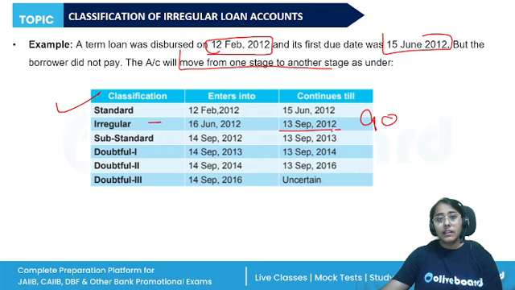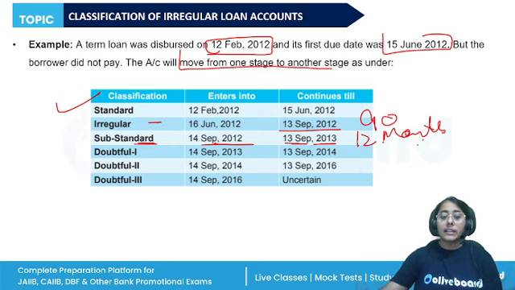Beyond that, it will enter into the substandard asset if it still remains in the irregular category, for 1 year, so from 14th of September 2012 to 13th of September 2013. So 12 months period. Beyond that, doubtful category 1, another 12 months, so till 13th September 2014. Doubtful category 2 till 13th of September 2016.